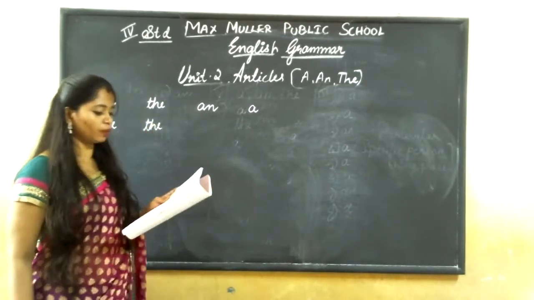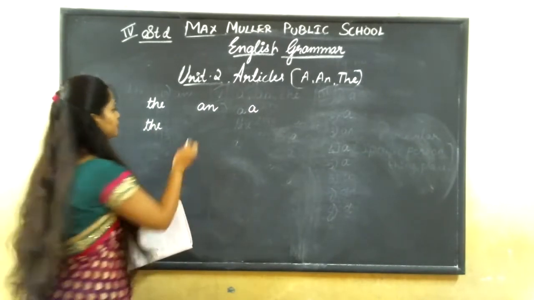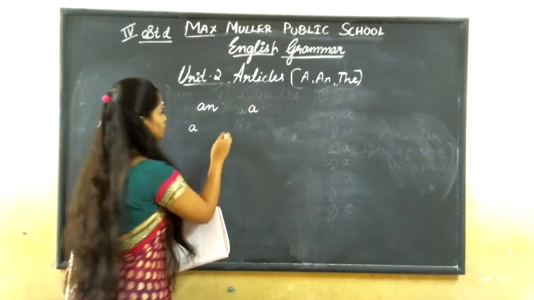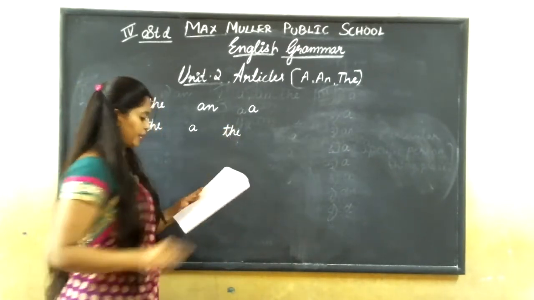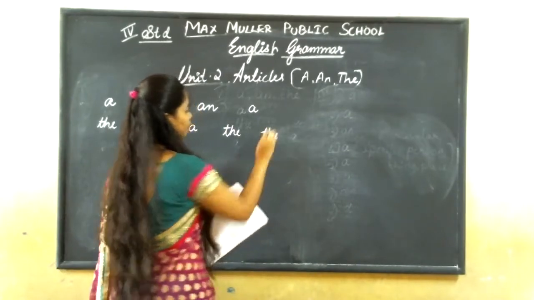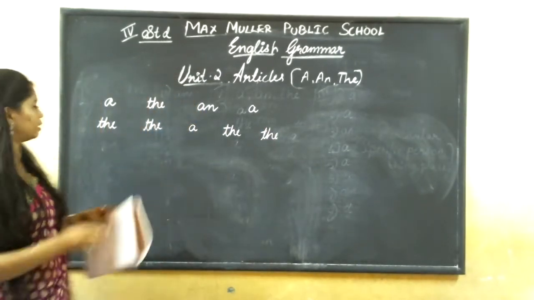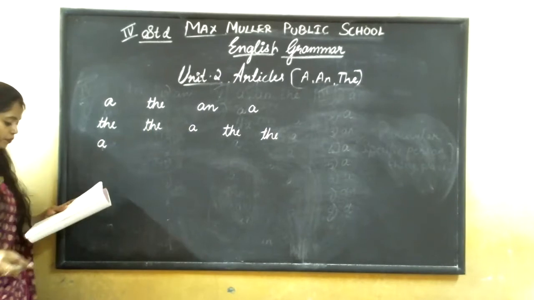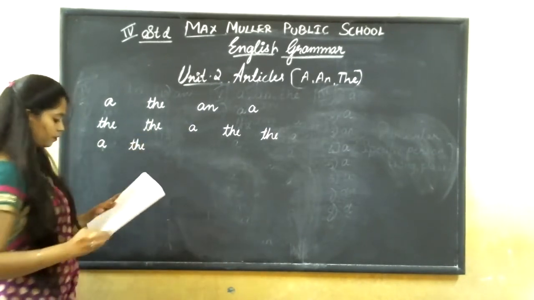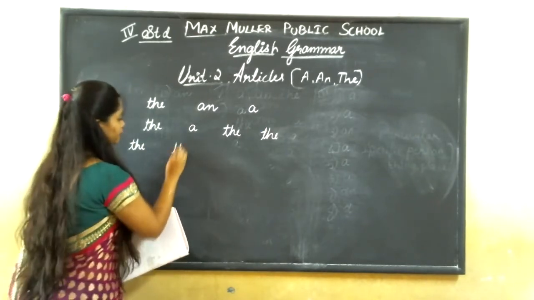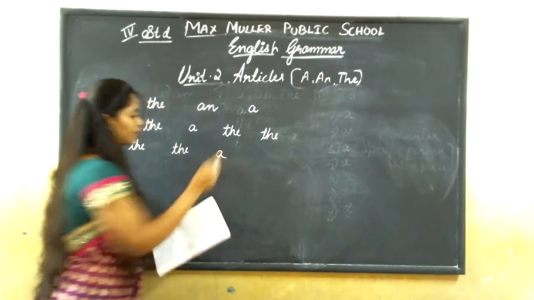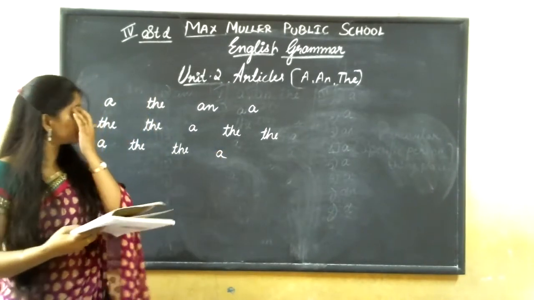I will tell you when it comes, said the little girl. Soon the bus came. The little girl helped the man to board the bus. The old man thanked the little girl for her kindness. Okay, these are the answers. You have to fill in the blanks.